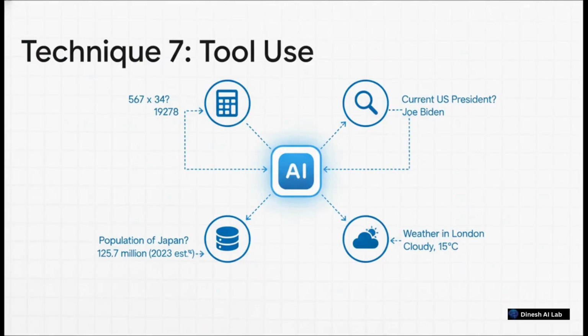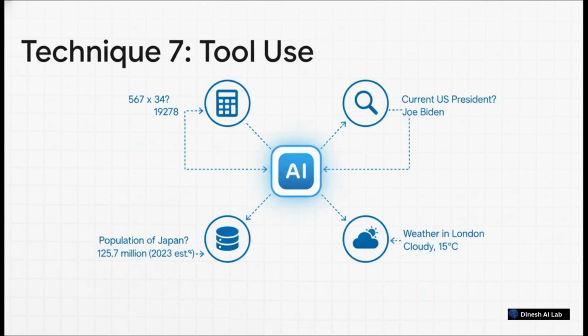And our 7th technique is honestly one of the most exciting things happening in AI right now, giving models access to tools. I mean, why would you ask an AI to do complex math in its head when you can just give it a calculator? Why ask it to guess the weather when it can check a live weather API? This lets the model go get real, live data or perform perfect calculations instead of just, well, guessing.